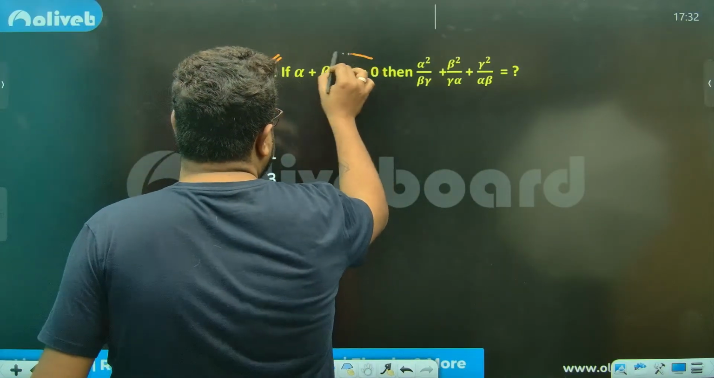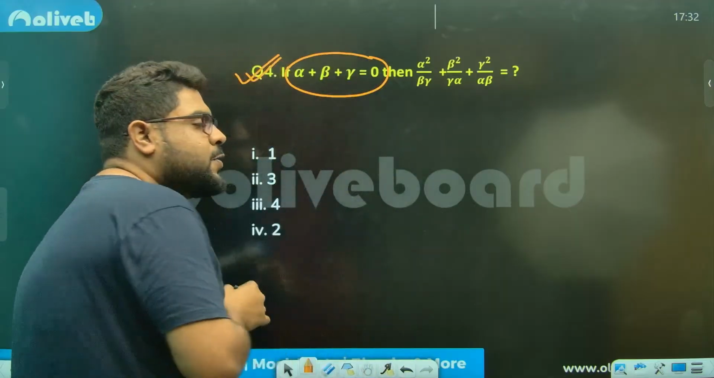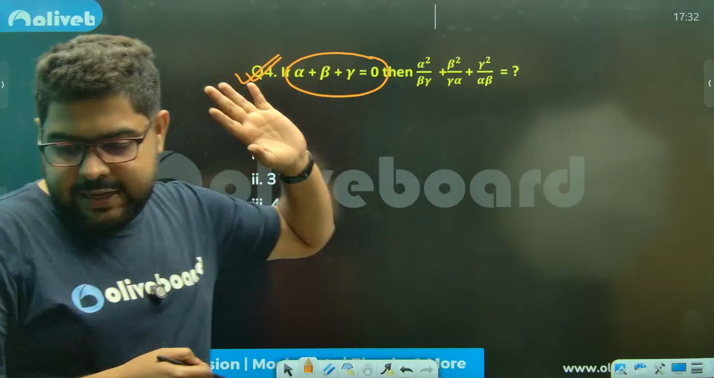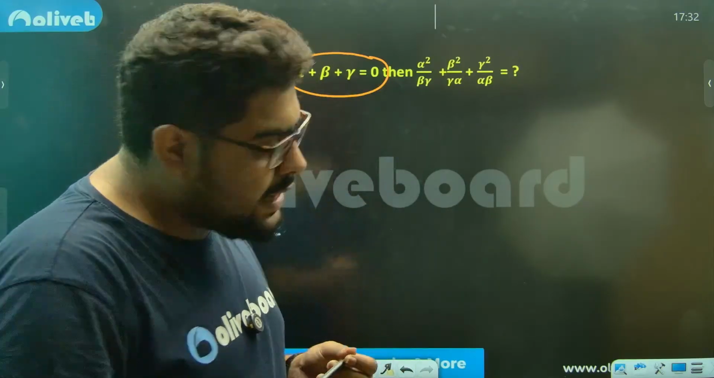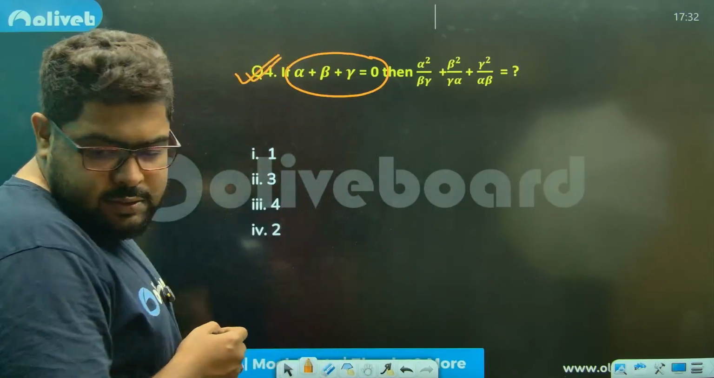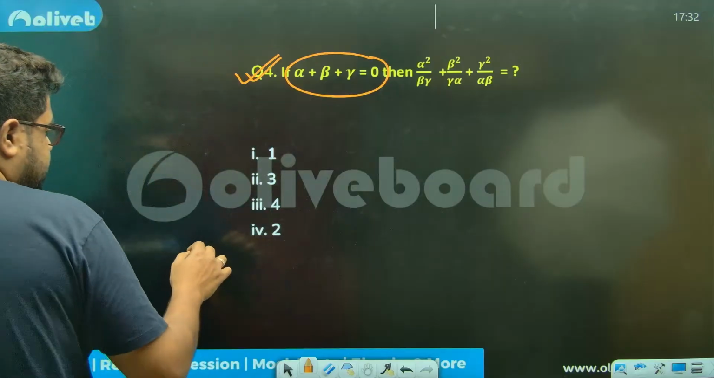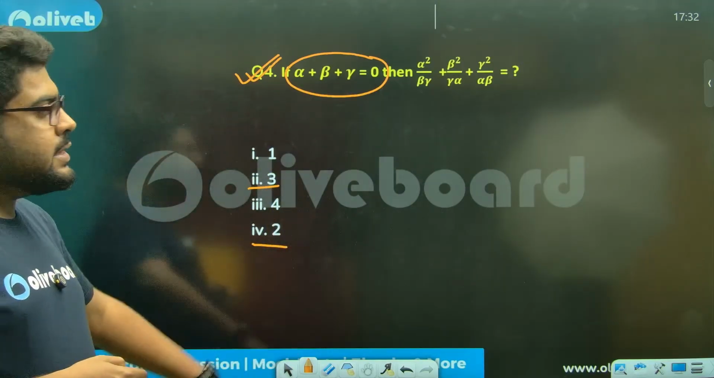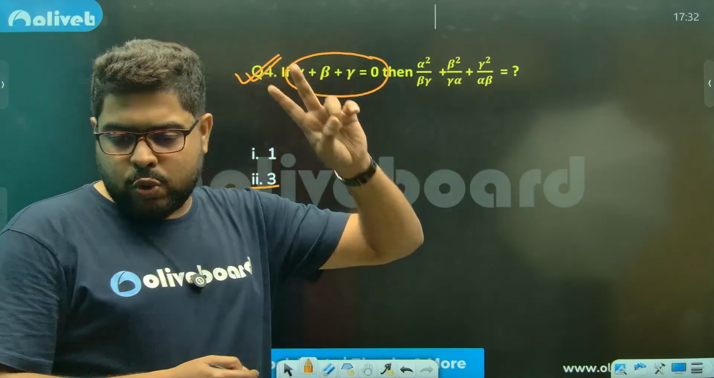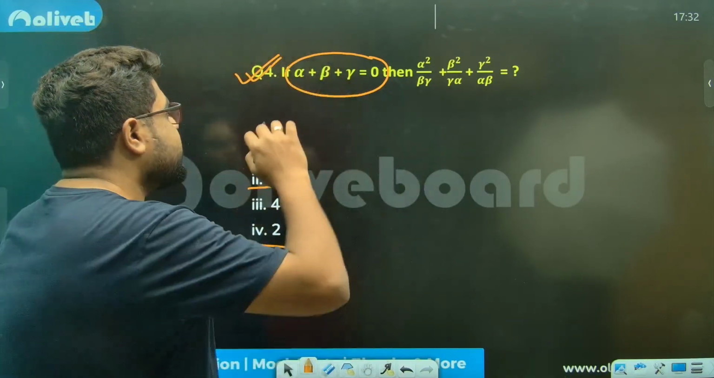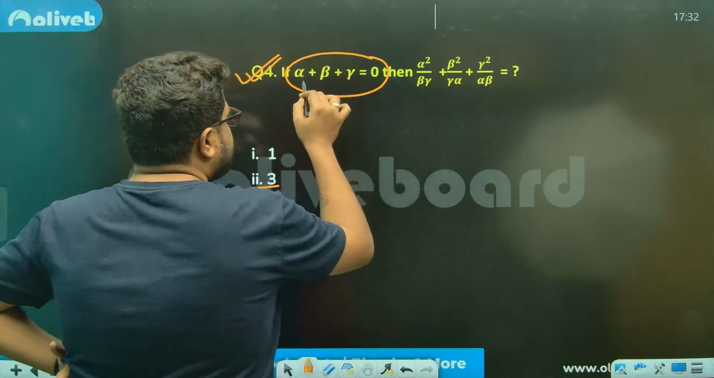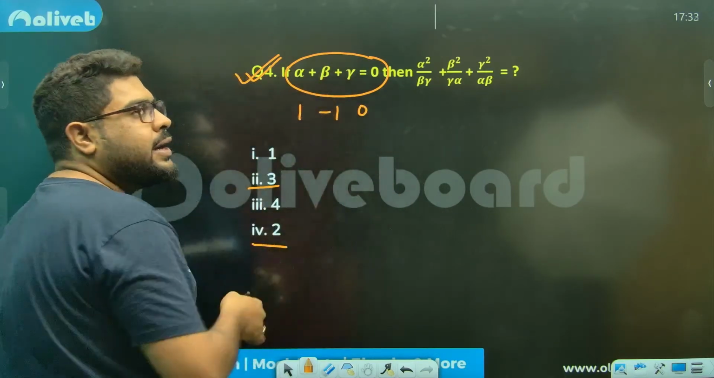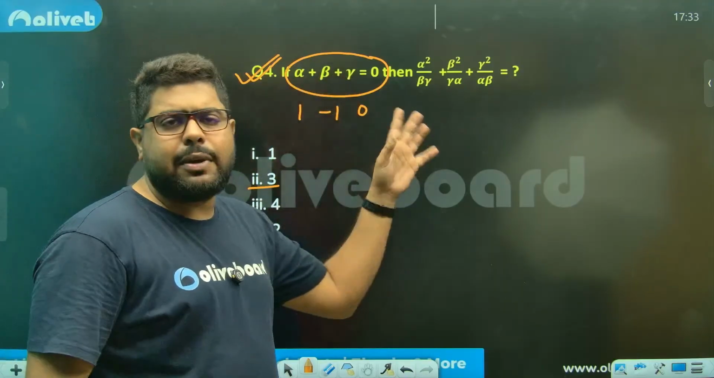Sir, alpha plus beta plus gamma is 0. What does it mean? Sir, the best way to solve such type of questions: Janardhan is saying B, Arvind is saying 4. Meaning, sir, one answer, another answer. Let's see, sir. Two things you need to understand, sir. There are two ways to go. The most prominent way is this: you put alpha is 1, beta is -1, gamma is 0.